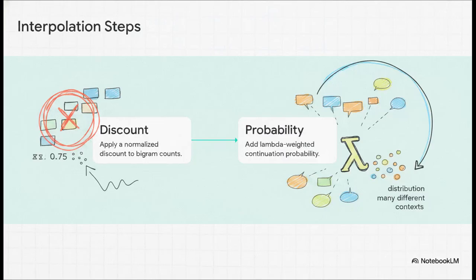Kneser-Ney takes our previous logic and rolls it into a beautiful interpolated bigram equation, which really breaks down into two very logical, simple steps so the math makes intuitive sense. Step 1 is the normalized discount we discussed earlier, taking that fixed amount, like 0.75, away from our known bigram counts. Then step 2 interpolates this with our brand new continuation probability, weighted by a normalizing constant we call lambda. Lambda takes that exact probability mass we discounted in step 1 and distributes it based on how many different contexts a word historically appears in.